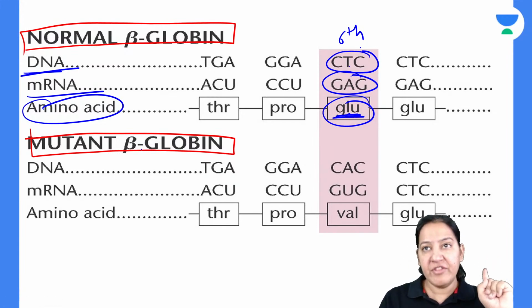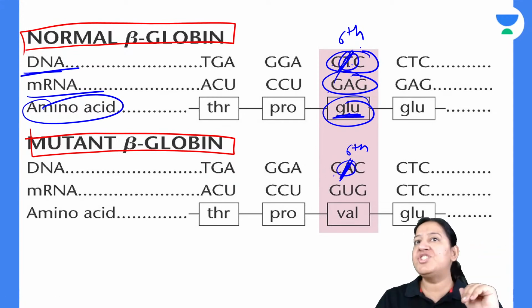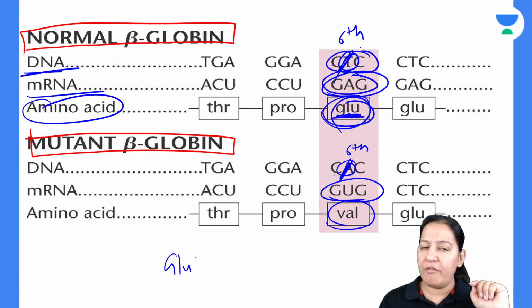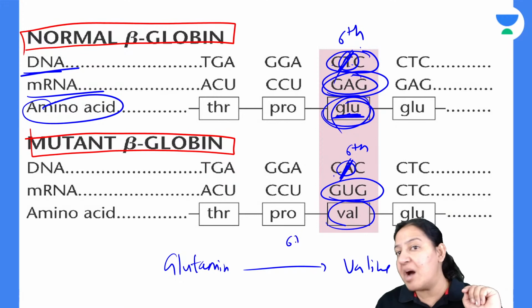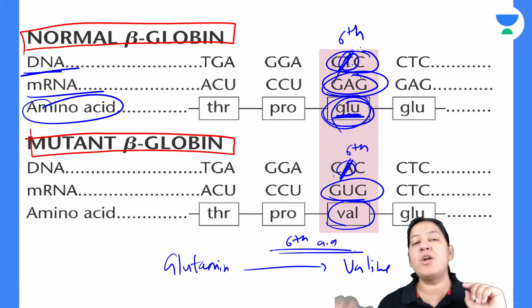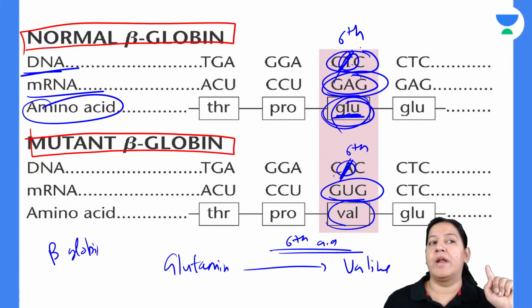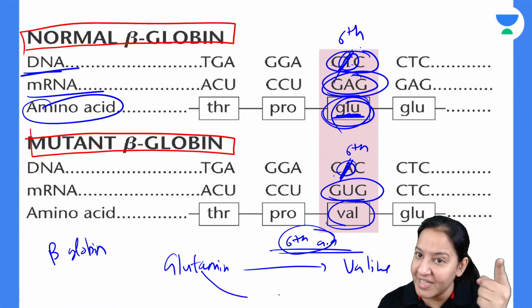But if the mutation occurs at the sixth position in DNA, instead of CTC, it is CAC. CTC की जगह हो गया CAC. So mRNA में GAG की जगह हो गया GUG. Right? So glutamine की जगह हो गया valine. So the summary is that instead of glutamine, we have valine at the sixth amino acid of the beta. This is not alpha, it is beta globin. So हemoglobin में beta globin में sixth amino acid में glutamine की जगह valine आ गया.